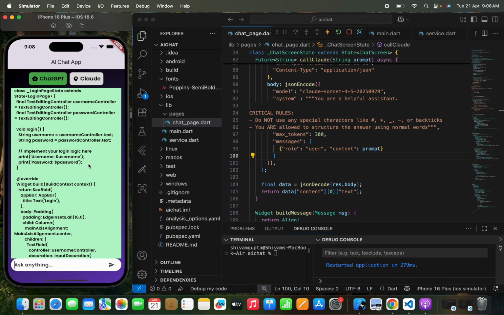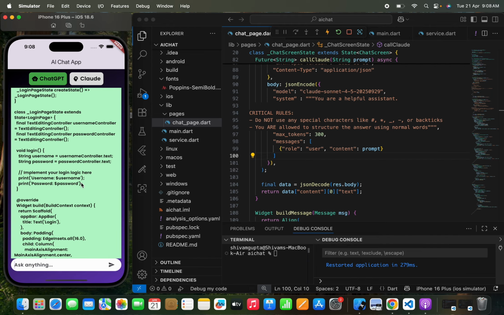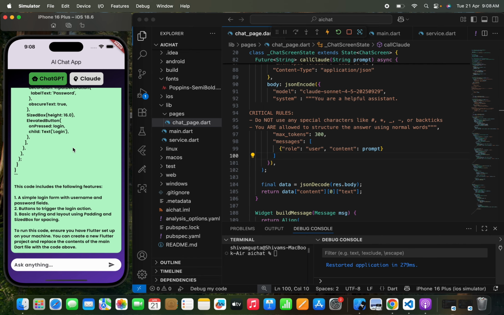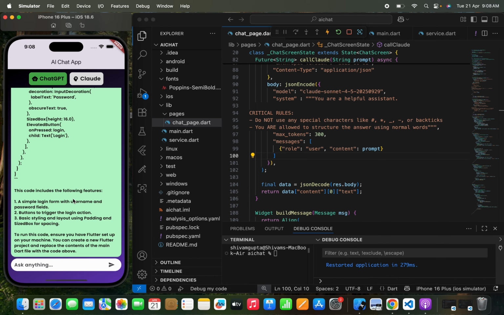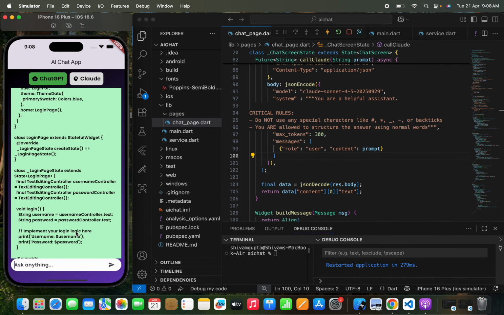It has created a function and username. This is the code that I can see. This code includes the following features: a simple login form with username and password fields, and a button to trigger a login function, right? So this is the code that has been shared by ChatGPT.